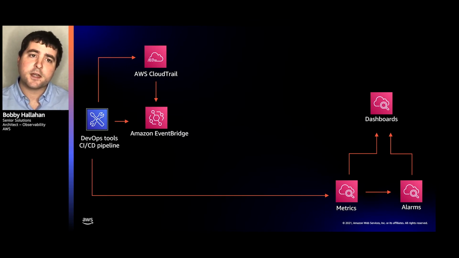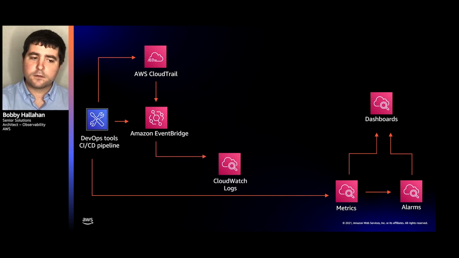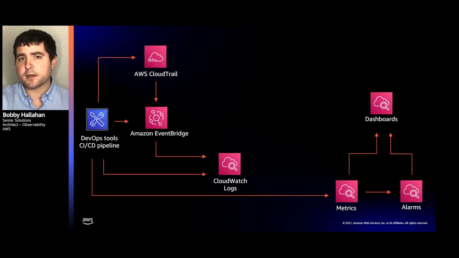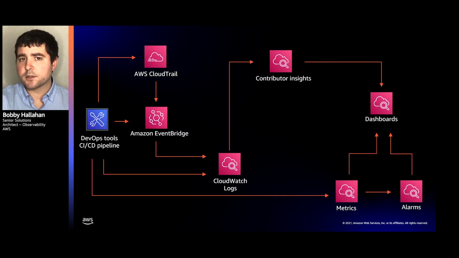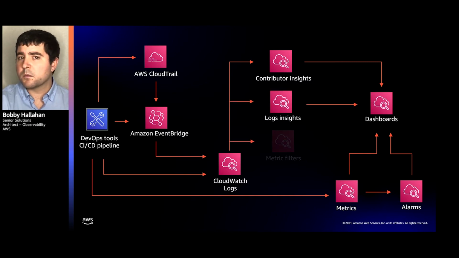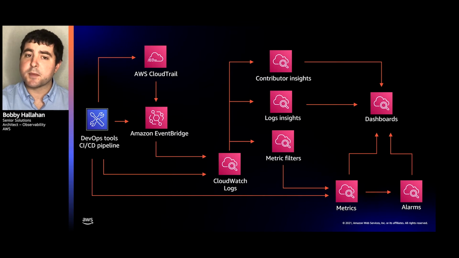If you refer to those couple slides previously, we're just filtering everything and catching it. And then, of course, from EventBridge, we write to CloudWatch Logs. There are also a couple of services here that directly write to CloudWatch Logs. Once we have that, we have a few different options from CloudWatch Logs to start doing those visualizations: Contributor Insights, Logs Insights, and most importantly here, and what I think is most useful, metric filters, where we're able to define a metric out of those logs. Once it exists as a metric, we can do a whole variety of things with it, including writing it directly to a dashboard, using math expressions, search expressions, or even defining alarms off of those metrics.